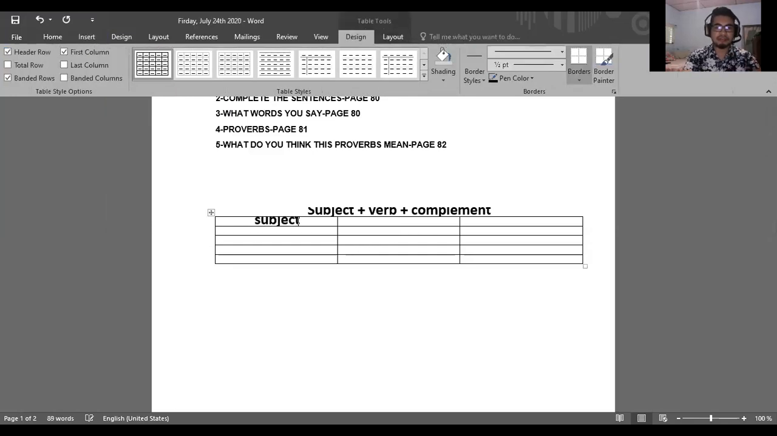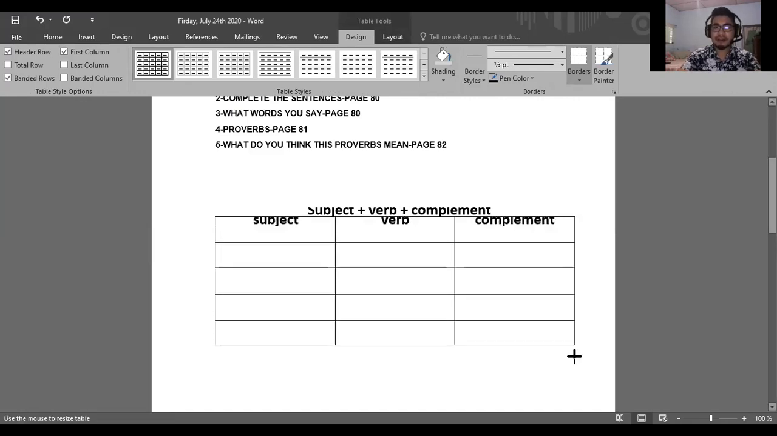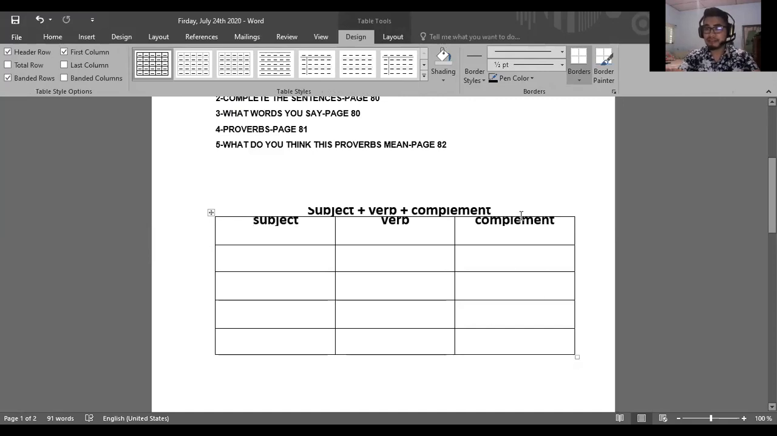We're going to have the chart. Subject, verb, and complement. These three things are the elements of a sentence. Son los elementos de la oración. Any sentence you can think of has these three elements, subject, verb, and complement. And what did we have in the explanation? That probably and definitely go before the main verb or after the verb to be. Before the main verb or after the verb to be.